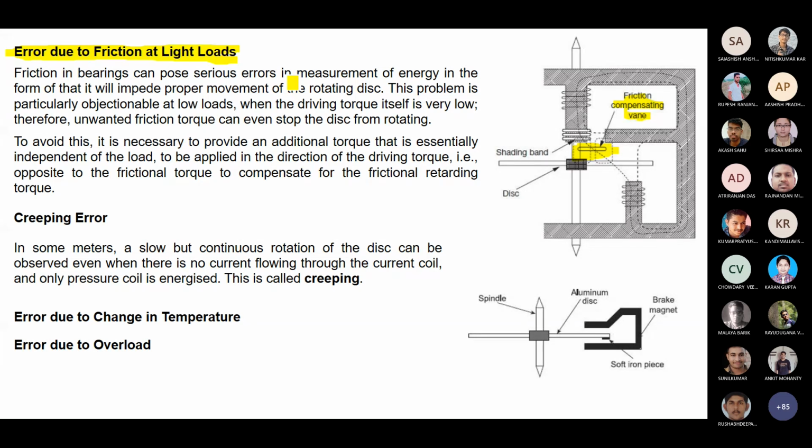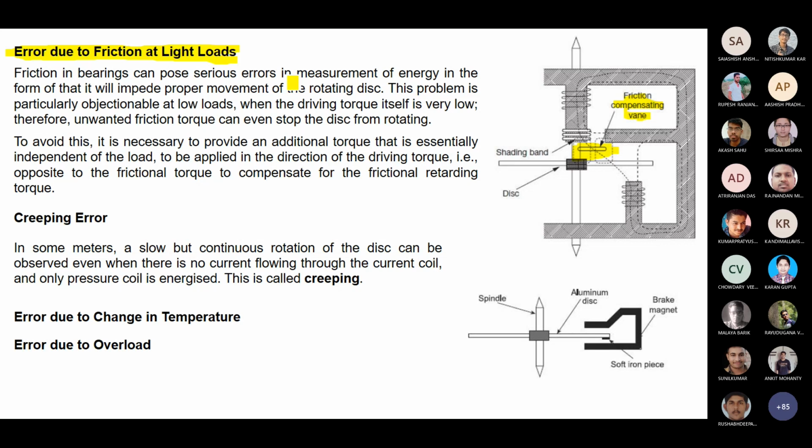So here you can see a lot of free space inside of that energy meter, or inside of this power meter. It's an active power, we're measuring the active power. The problem is that a lot of free space is there. Free space, in technical terms, is the air gap, and the air gaps are more in this case. Due to the presence of more air gaps, there is a huge chance of leakage.